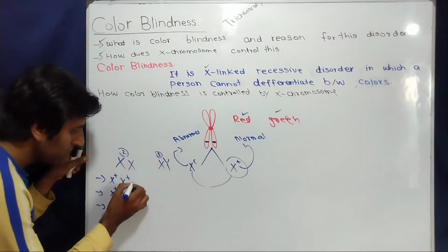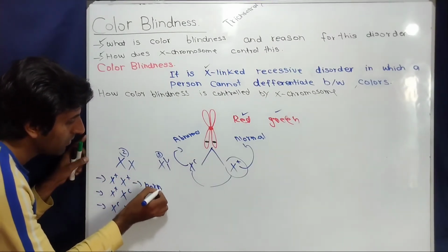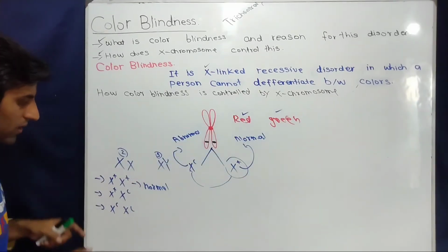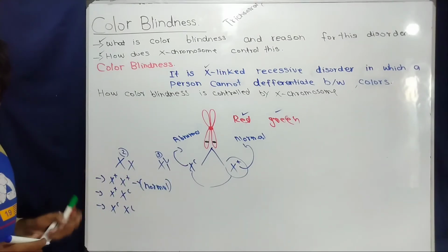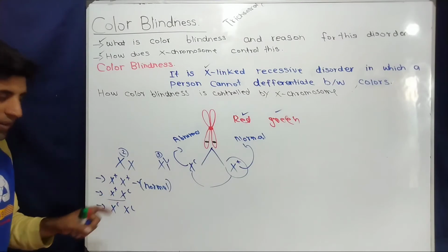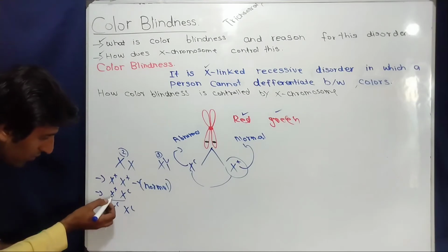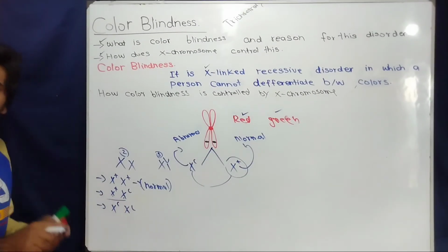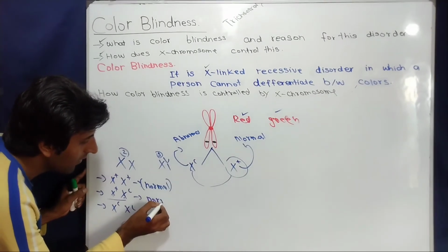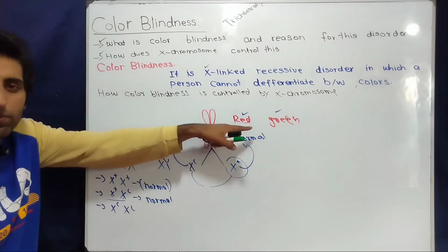When a female has both dominant alleles, that female is normal because these alleles produce normal pigments or opsins. Now, when a female has this heterozygous condition, one dominant allele and one recessive allele, simply the law of dominance will work here. This dominant allele will not allow this recessive allele to express itself. What will happen? The female once again will be normal because this dominant allele will produce normal opsins for detection of red and green color.